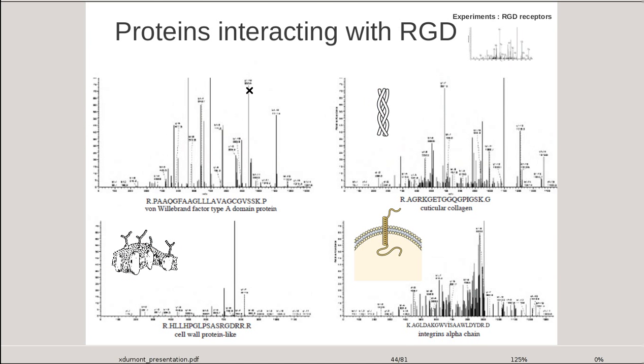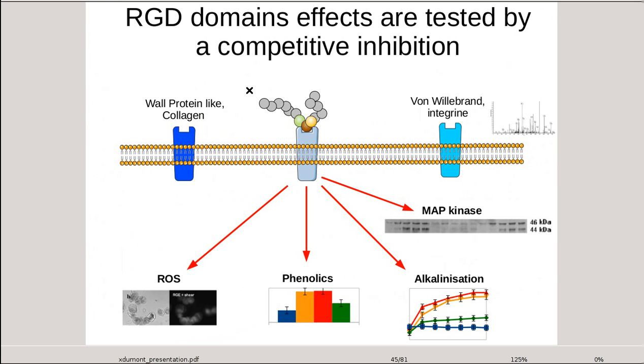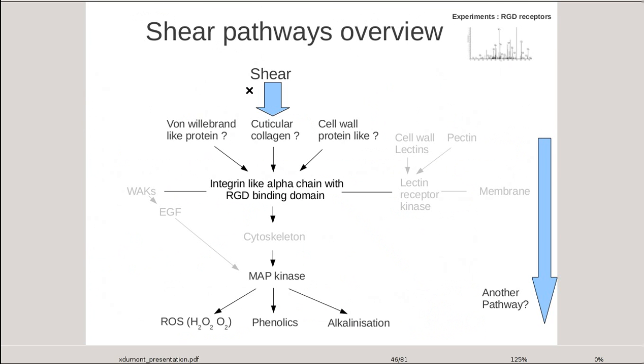Now, let's sum up the results of the article. First, RGD peptides inhibit stress response key elements. It means that proteins with RGD domains will activate this response. Remember the beginning of my speech. So proteins with RGD domains activate MAP kinases, alkalinization, ROS and phenols production. Secondly, RGD partners have been identified. There are von Willebrand proteins, collagens, cell wall proteins, and integrins. And thirdly, we have noticed that inhibition was always partial, which led to the hypothesis of another shear response pathway.